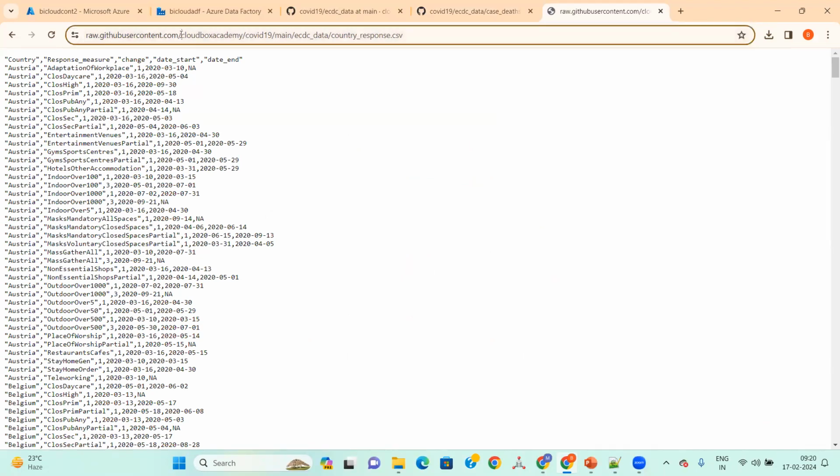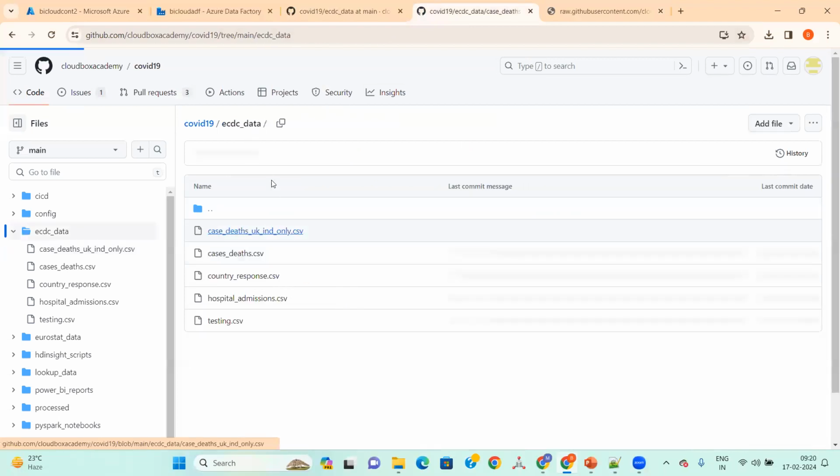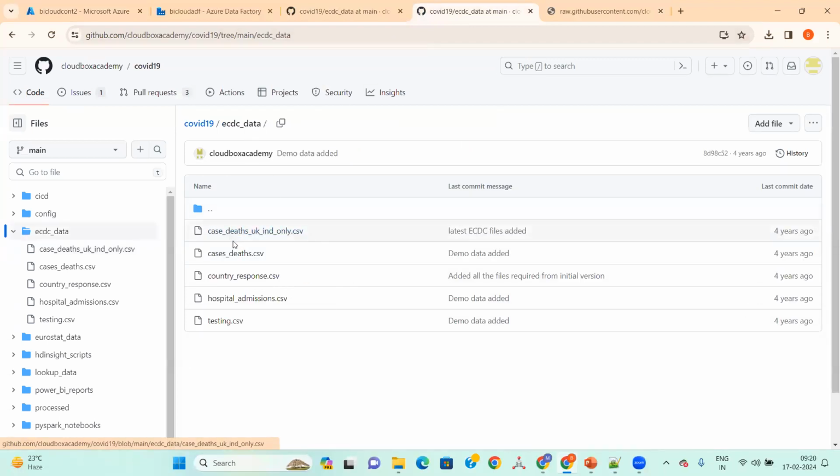This is the folder CloudBox Academic COVID-19. This is the complete path, and this is the file name. We have different files in this path. If you look at ECDC data, we have different files: case deaths, country response, hospital admissions, and the testing CSV. These are all the files we want to load. First, we'll try it with only one file. We'll load this CSV file into our ADLS Gen 2.